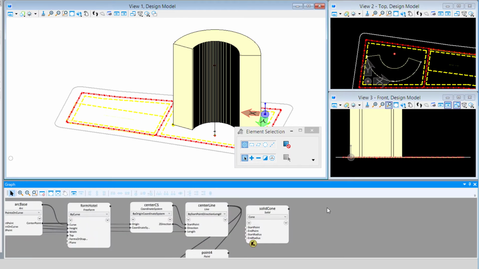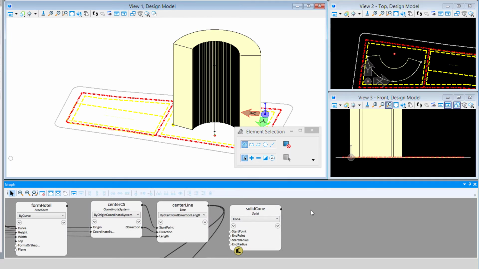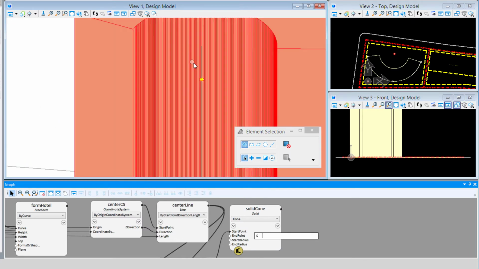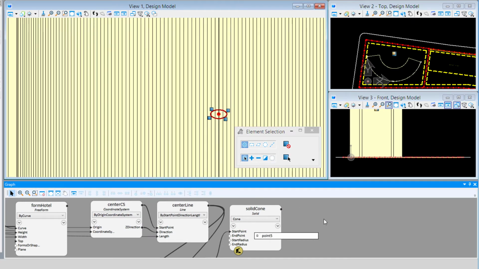But I can also select those by simply selecting them from the model. So if I open up that start point field and put my cursor in the field, I can then go up into the model and just select that point and it will fill in. I could do the same for the end point. Come up here and select that point.